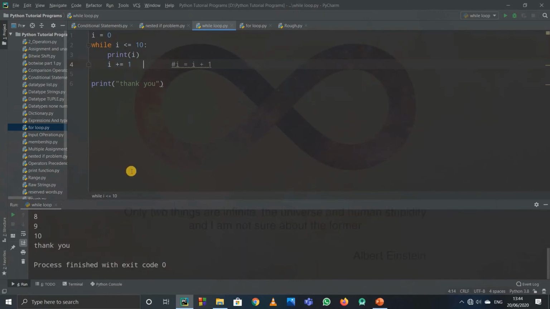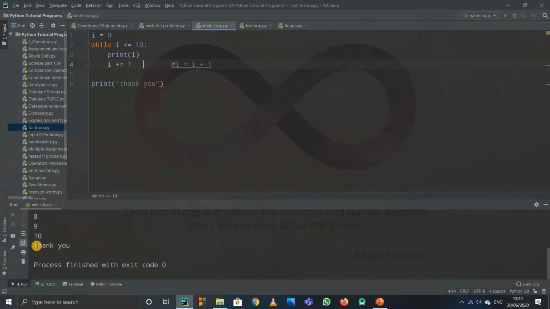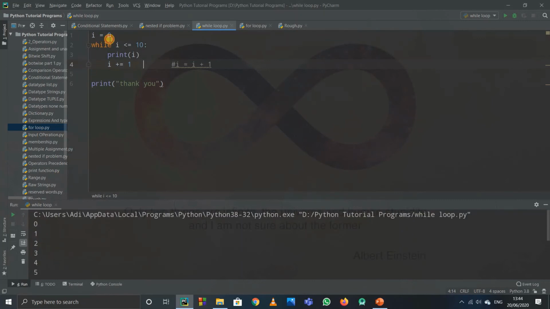So when I run it now, we have to print from 1 to 10, but see, it printed out from 0 to 10. We didn't want from 0 to 10, we wanted from 1 to 10. So what we'll do is, I'll just write i equals 1. So now it will start from 1, then it will go to 2, 3, 4, 5, 6, 7, and up to 10 it will print out. But when i is equal to 11, it will go outside this loop because this condition will become false, and it will print out thank you.